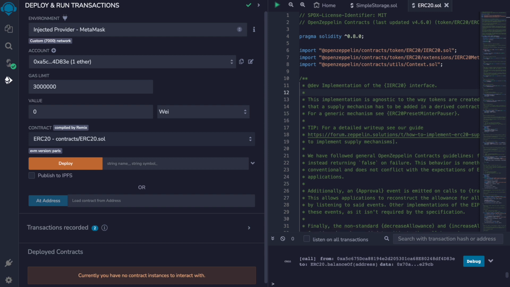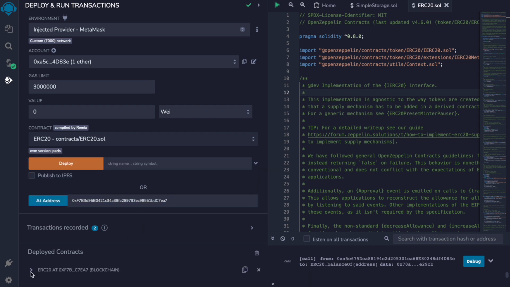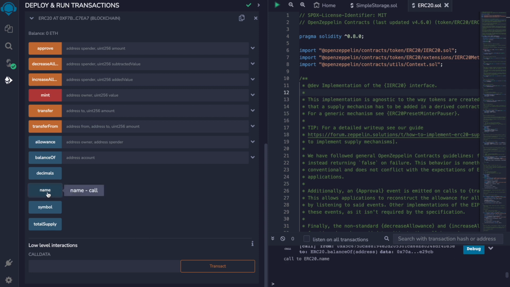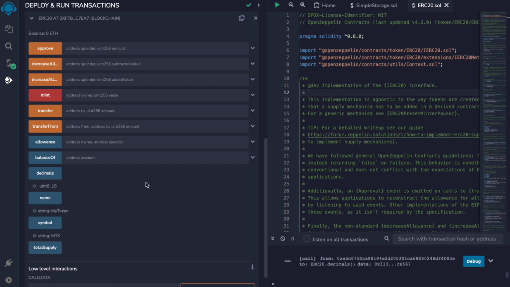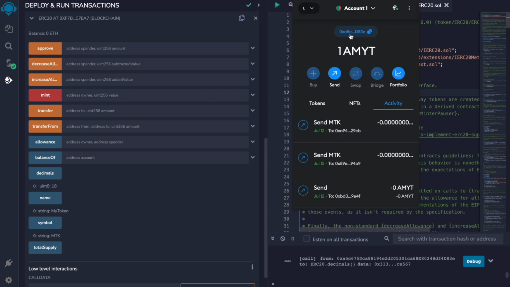And now we load the deployed contract by address. Let's see the token name, my token, symbol MTK with 18 decimals. And we will check our token balance.